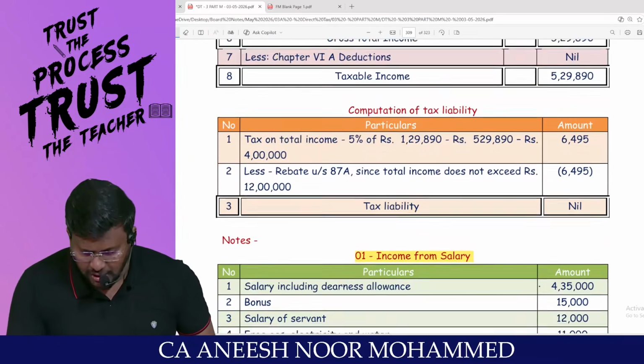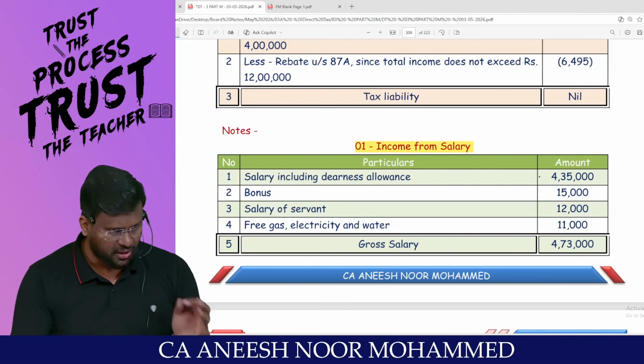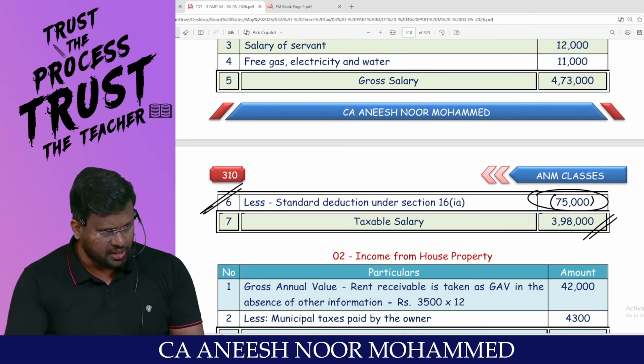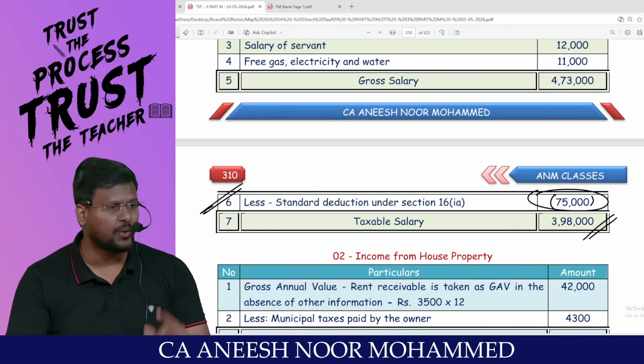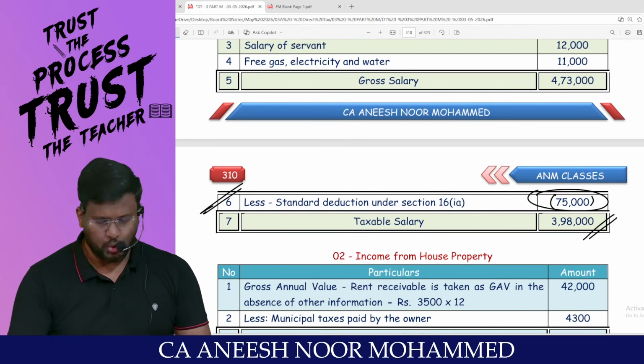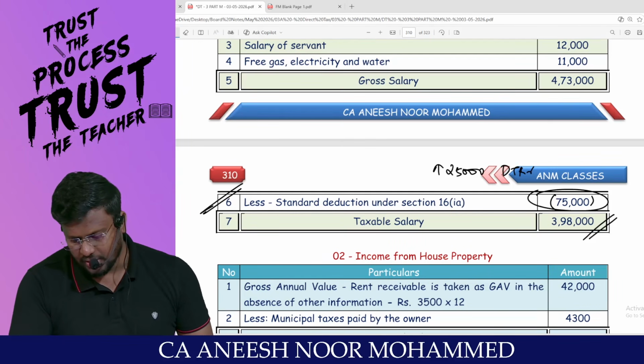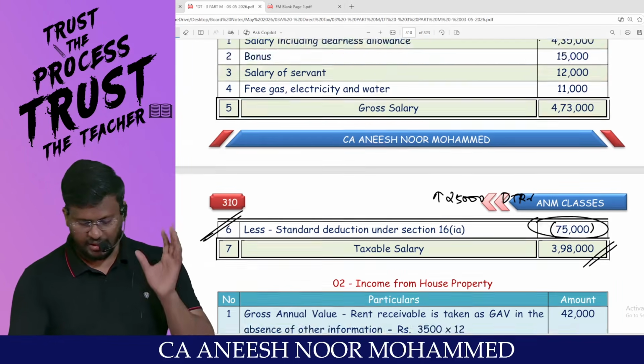The only difference between default tax regime and optional tax regime in this question is the standard deduction. Under optional tax regime, you can't claim 75,000. You can claim only 50,000. So an extra deduction of 25,000 will be there under the default tax regime. Able to appreciate? Fantastic to the core.